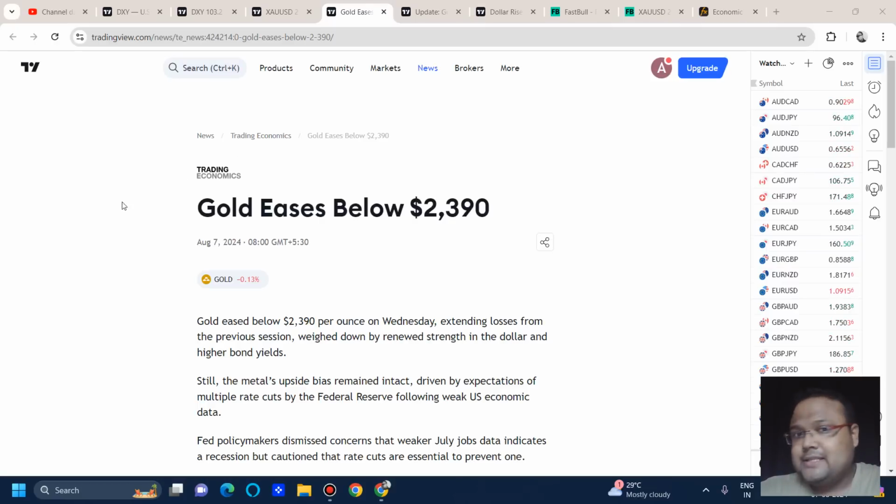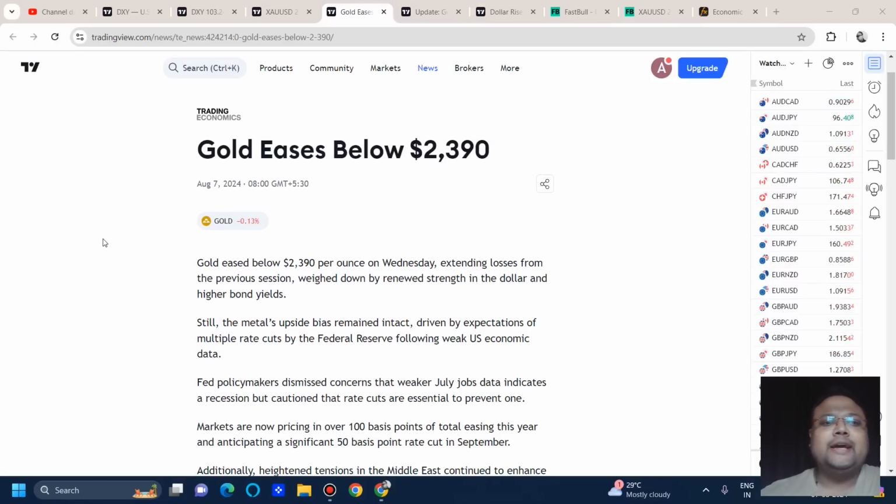So let's look at the market sentiment first. Gold is just below 2390. Gold is below 2390 per ounce on Wednesday, extending losses from the previous session, weighed down by renewed strength in the dollar and higher bond yields. Still, the metal's upside bias remains intact, which means the overall trend is still bullish, driven by expectations of multiple rate cuts by the Federal Reserve following weak US economic data. So this is the market sentiment.